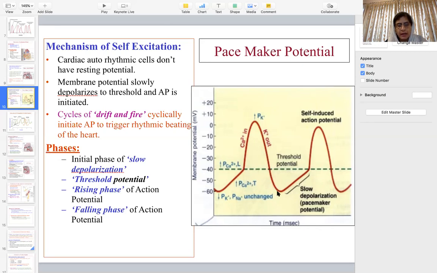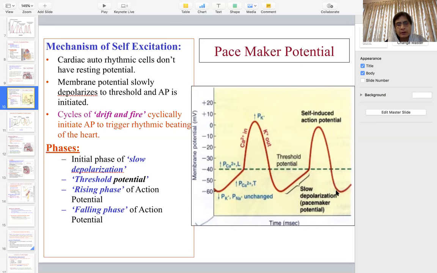But as soon as it reaches -60, again the sodium leak channels and the calcium channels will predominate and drift the voltage back to -40. Again the long-lasting calcium channels will open, then close, and the potassium channels will bring it back.